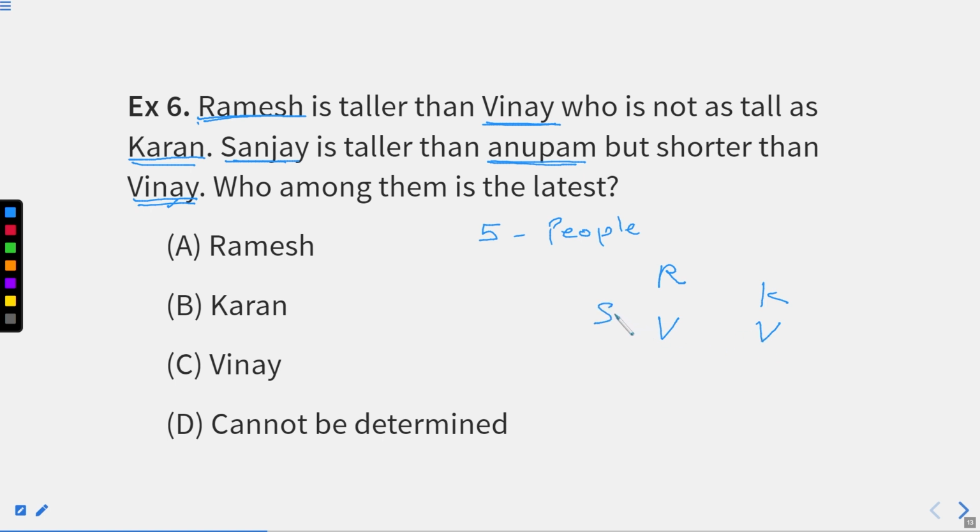In the third statement, Sanjay is taller than Anupama, and also shorter than Vinay. So this particular thing can be written here as well, right? You can see this order, right? And A can be written below S. So what we can figure out is that either R or K can be the tallest person among all 5. So here we are not sure which one is the tallest person out of all. So option number D will be the correct answer, because we cannot determine who is the tallest person, right?